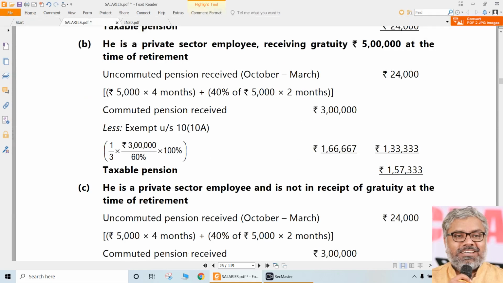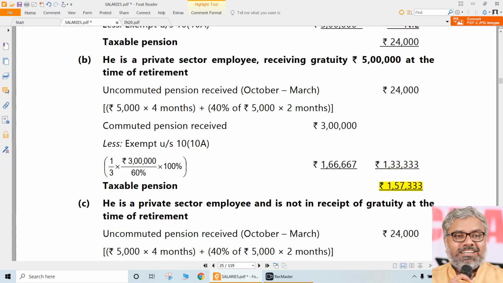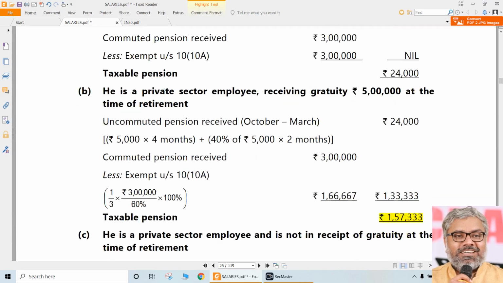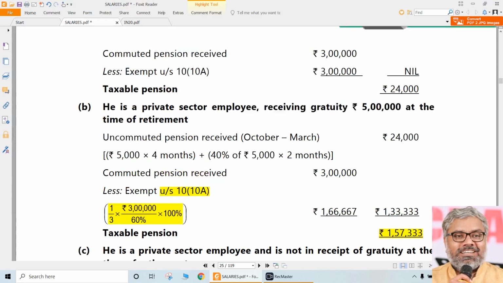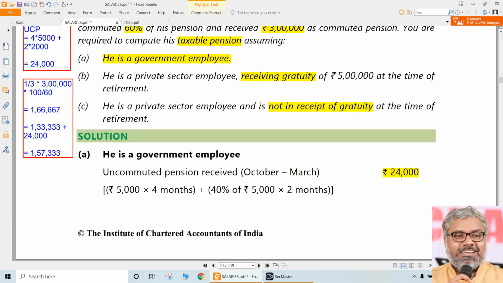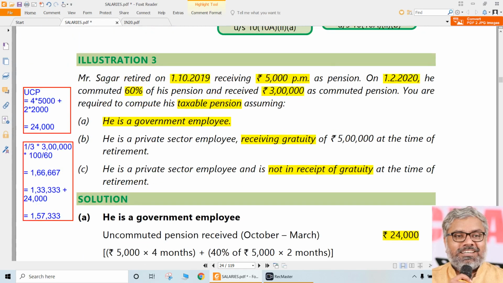That is the final answer for the second case, where the employee has commuted 60% of his pension for 3 lakhs rupees, but is also in receipt of gratuity, and because of section 10(10A), exemption is restricted only to this amount, that is 1,66,667. The remaining amount is taxable. Uncommuted pension is always taxable, that is 24,000, which we already calculated. You don't need to show the calculation every time. We already know that 24,000. Take it directly here in point number B.